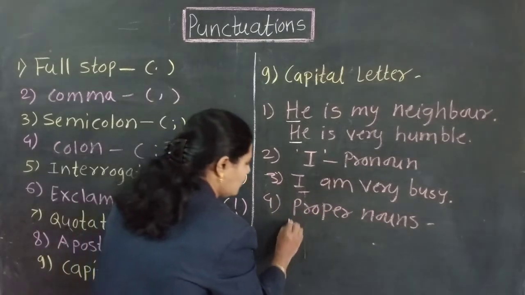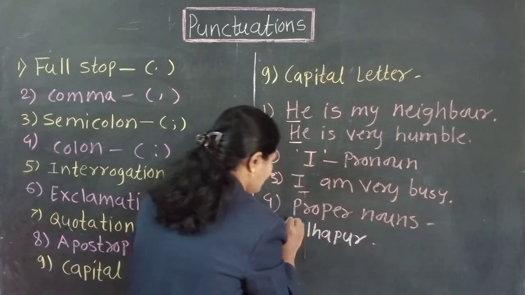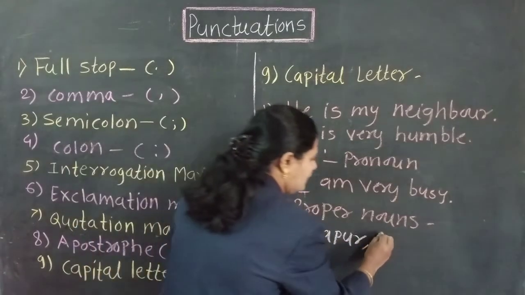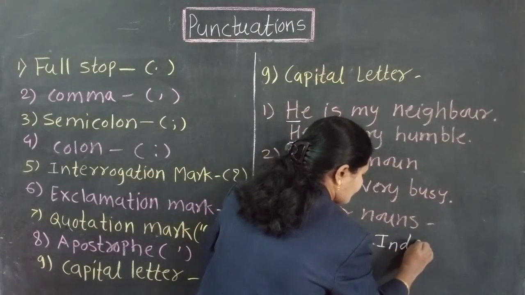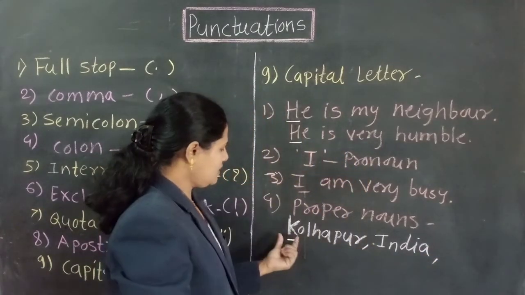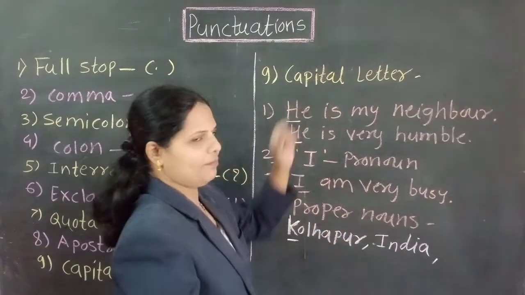For example, Kolhapur. This is the name of the city. This K is in capital. India. This is also in capital. Means first letter of proper noun is in capital form.